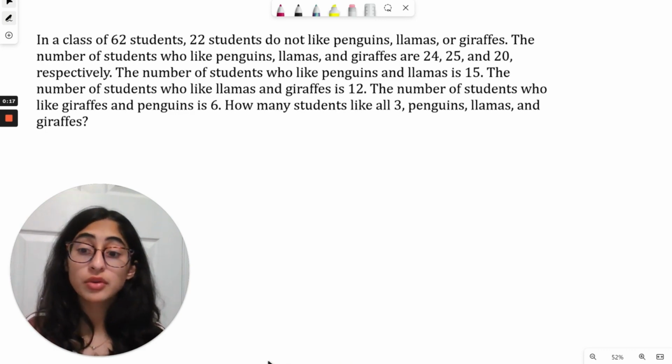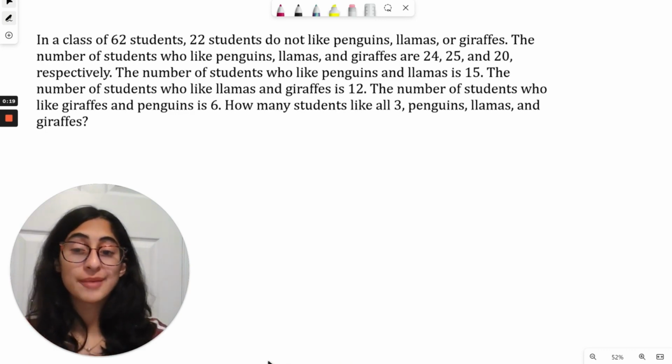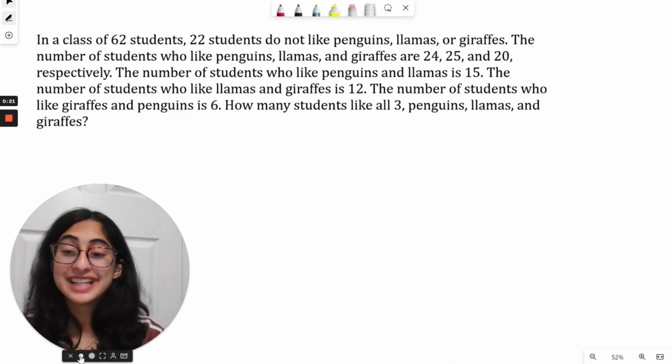a penguin or a llama? Literally, both of those are my 2 favorite animals, which is a crime against humanity to not like them.